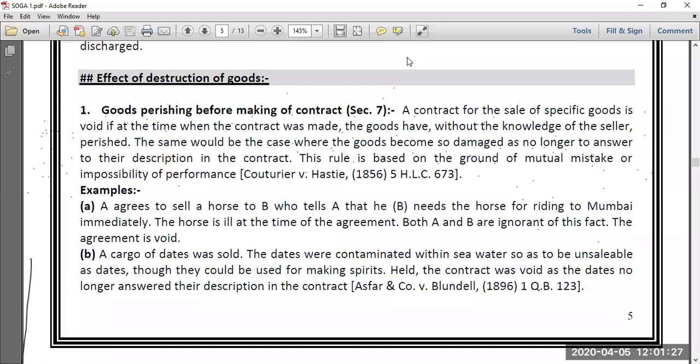Let us first of all understand section 7 with one very simple example. As we all know, Jitubai is having two horses, white and brown.